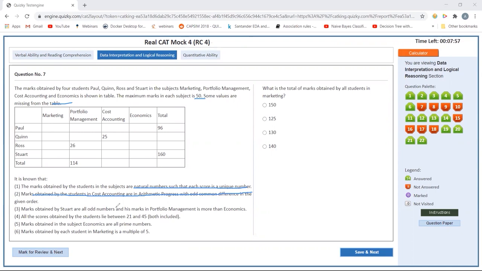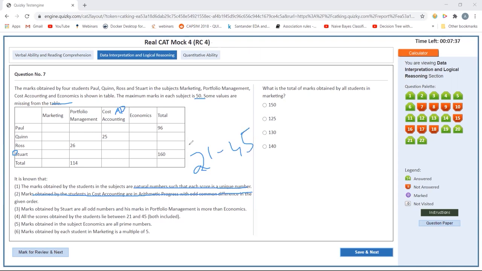Arithmetic progression, this is AP. The marks obtained by Stuart are all odd numbers. All marks obtained lie between 21 and 45, so the number range is 21 to 45.